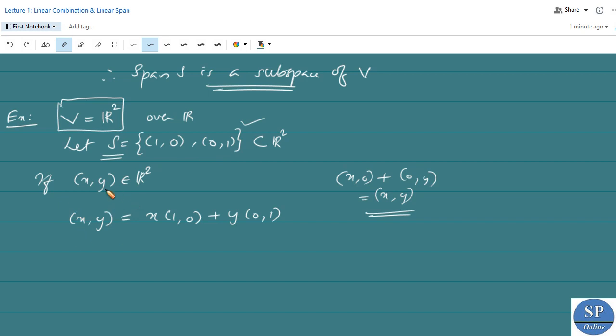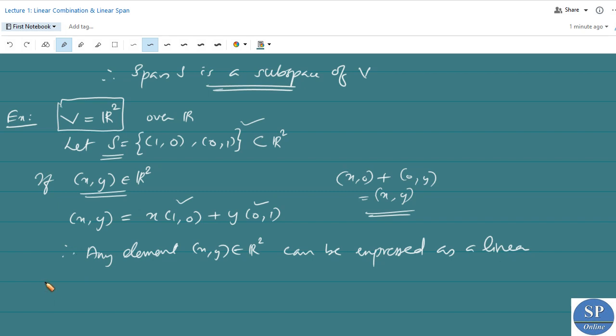So we can express any element (x, y) belonging to R2 as x into (1, 0) plus y into (0, 1), where (1, 0) and (0, 1) belong to S. That means any element of R2 can be expressed as a linear combination of elements of S. Therefore, span of S is equal to R2.